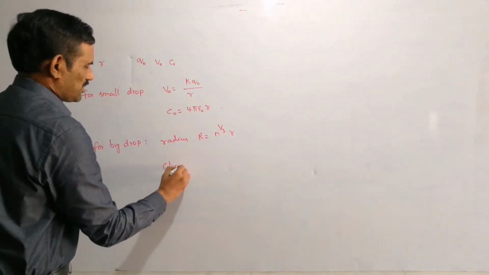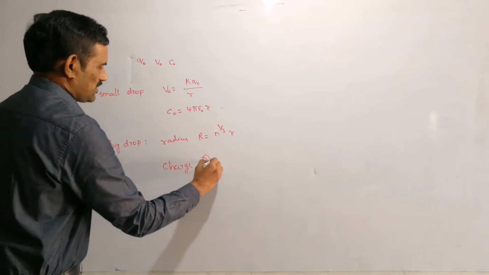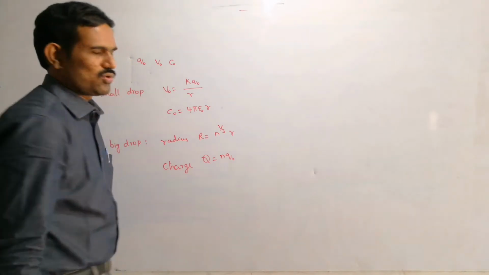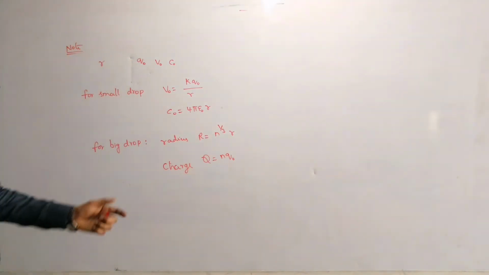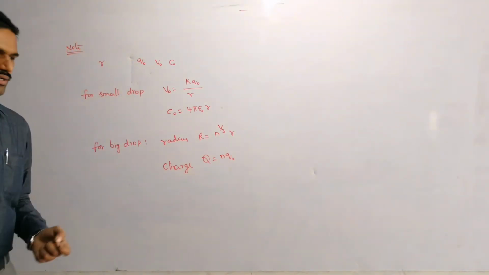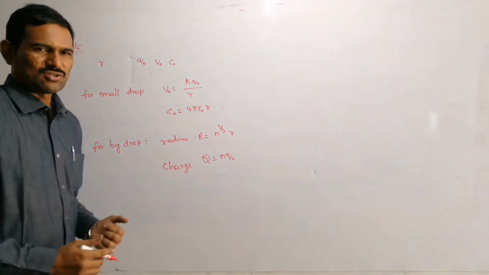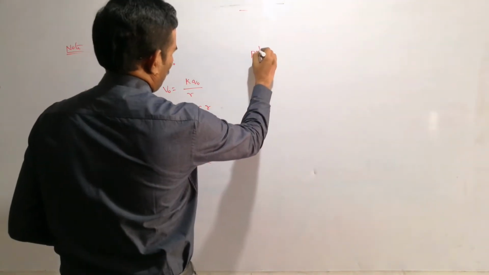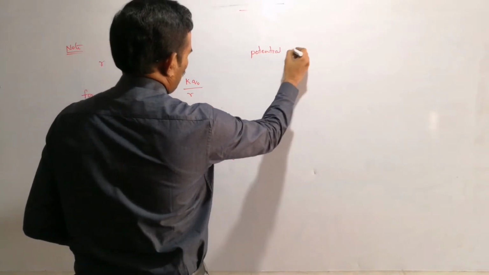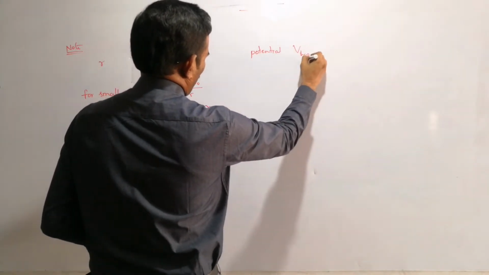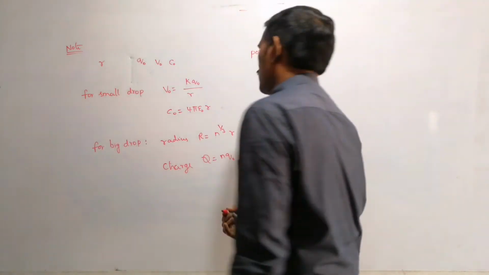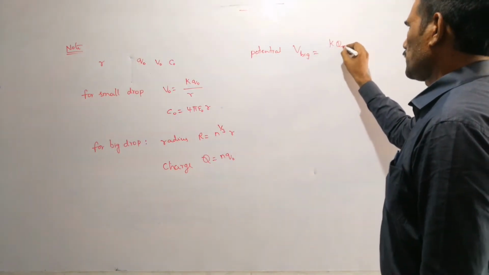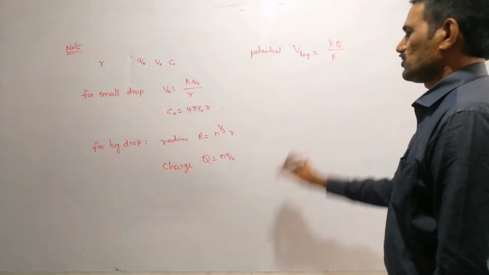So the charge on this big drop, let's suppose this is capital Q, we can write as n into q naught. That means n times the charge on a single drop, by conservation of charge. And now next let us write the potential of this big drop. It will be k into capital Q by capital R, right?